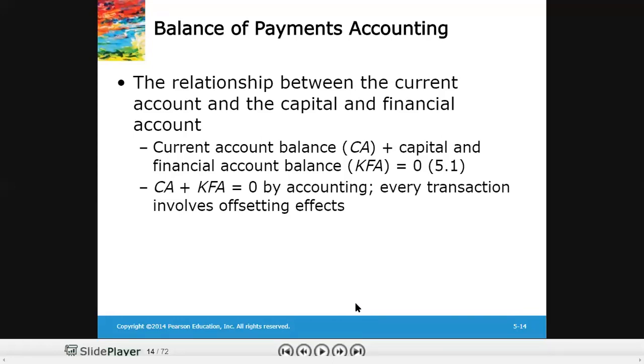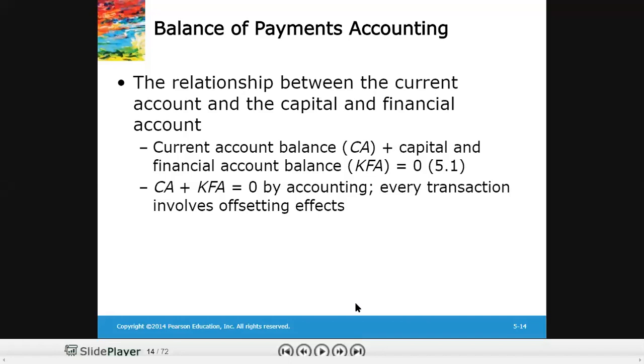Right, now the $100 that the Pakistani producer earned, if that $100 is used by a Pakistani resident or Pakistani producer for buying a good, let's say a product of China, the same amount would be subtracted from current account, and net change in current account would be zero, and the equation will remain the same.